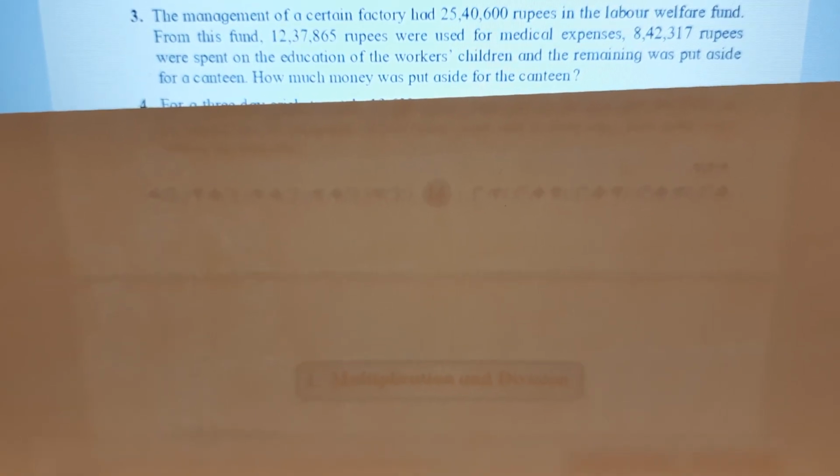Total amount is given, 25,40,600 rupees. Medical expense and education of the children we are going to add, and this total spent amount we will subtract from the management's total amount, that is 25,40,600 rupees. Whatever the answer is will be the amount that is put aside for the canteen.